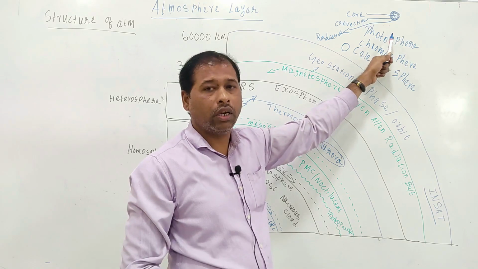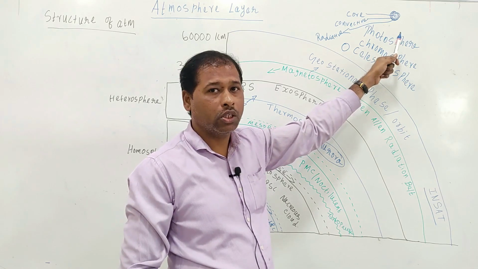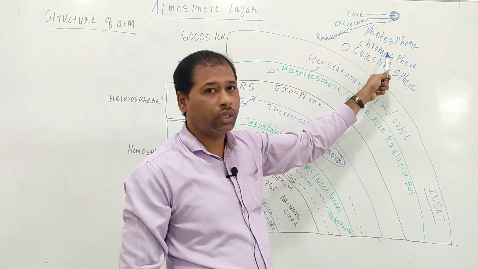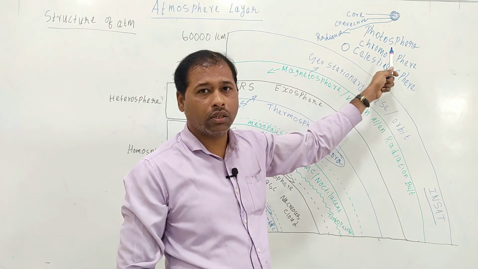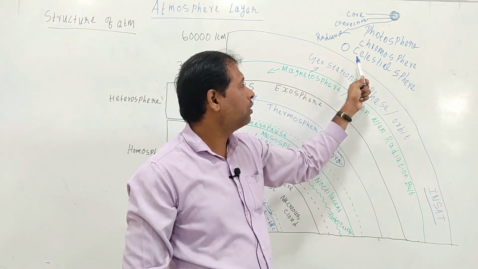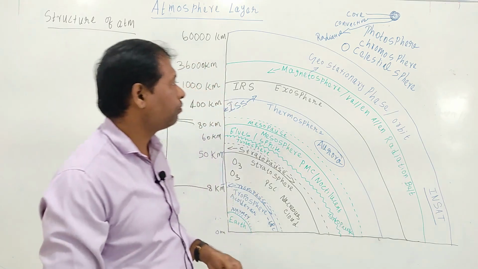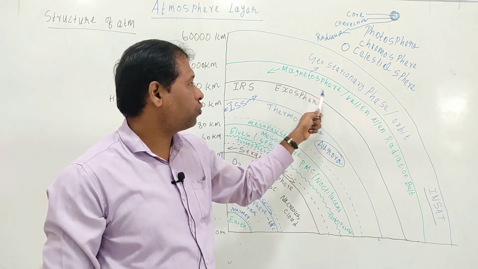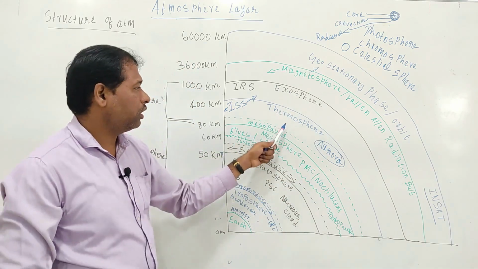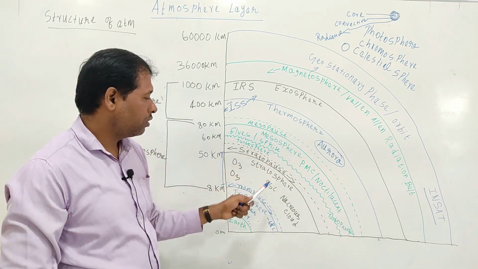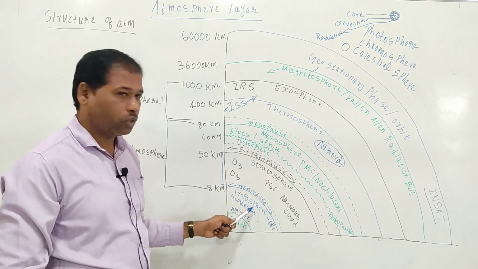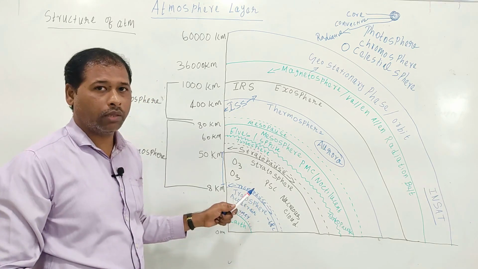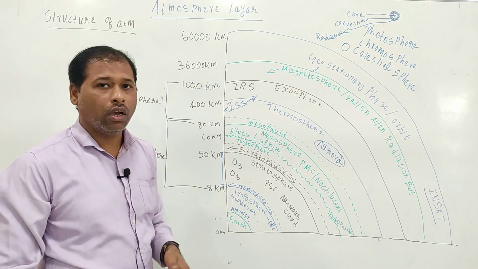Photosphere means the light sphere. Chromosphere, chromo means color, chromosphere, celestial sphere, then geostationary phase, magnetosphere, exosphere, thermosphere, mesosphere, stratosphere, troposphere. Okay, and ultimately we can reach Earth.